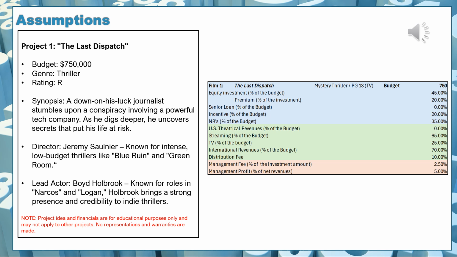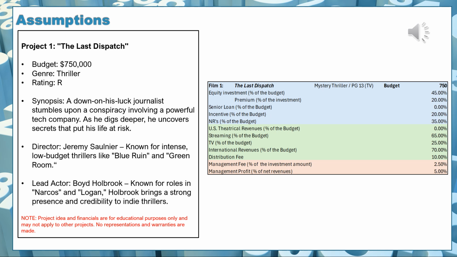So the non-recoverable finance sources, which are listed as a percentage of the budget, will be 35% of the budget. The incentives, production incentives, listed as a percentage of the budget will be 20% of the budget. This project will not have a loan. So if I am deducting 35 and 20 from 100%, which is the budget, I will end up with 45% in equity. So within this assumption sheet on the Excel, you will notice that there is already a formula that will lead you to the equity investment that is needed to cover the budget.